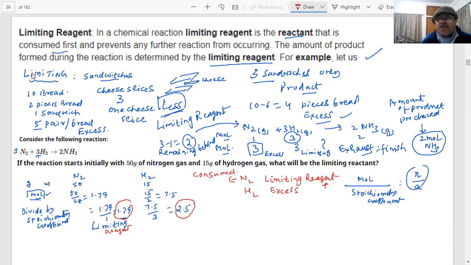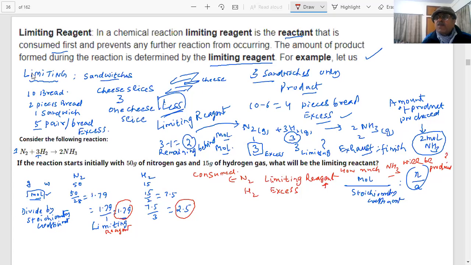Now you will ask how much ammonia will be produced. Question: how much NH3 will be produced in this reaction? Next question. I give you 1 minute to try this.